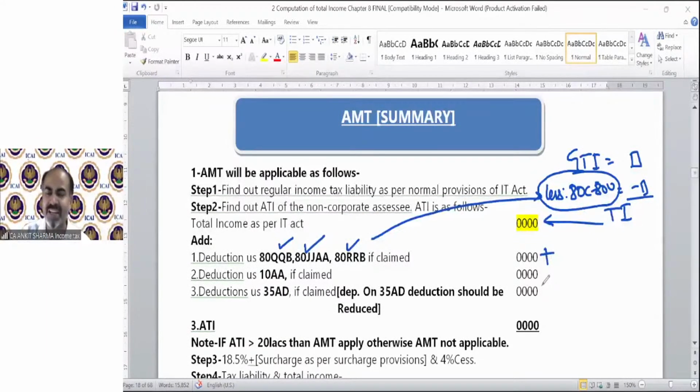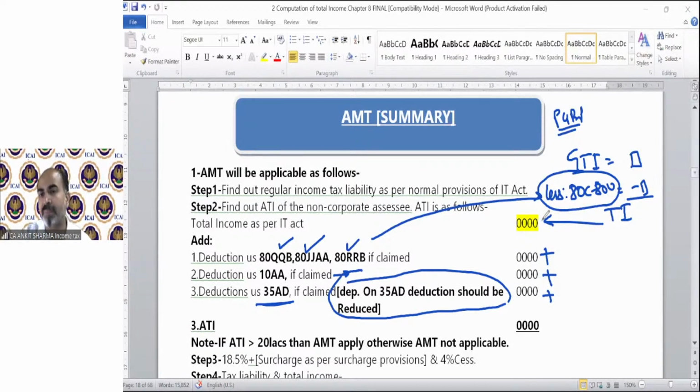It is just like in case of PGBP, where we have to disallow some expenditure. So technically, these deductions need to be disallowed if already claimed. If section 10AA deduction, special economic zone, has been claimed in PGBP in the question, we need to add it back. Clear? Section 35AD deduction, if we have claimed in PGBP, we need to add it back. But there is one story.